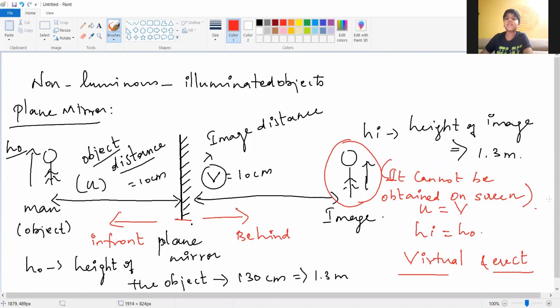Ma'am, it's the add up of the distance between the mirrors. Yes, add up. You have to add these two, U plus V. What is the distance between the object and image? Yes, 120 centimeter.